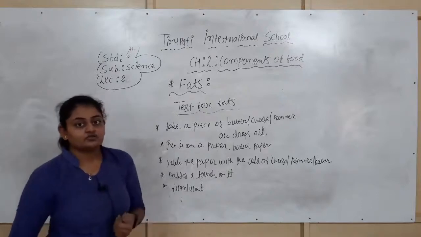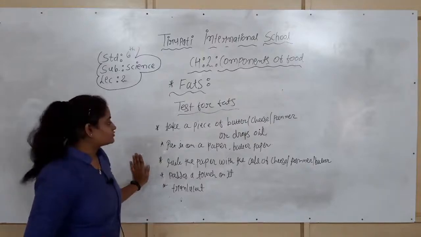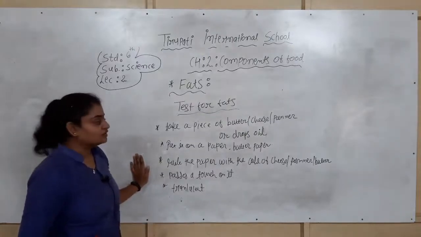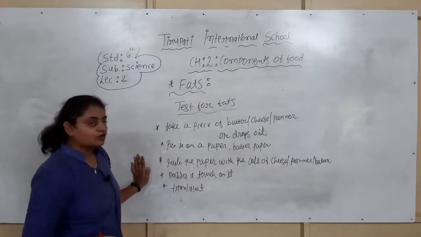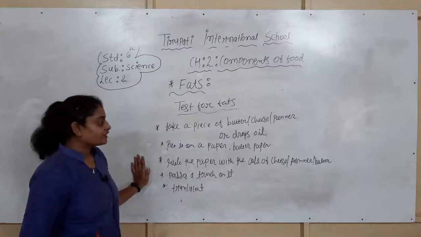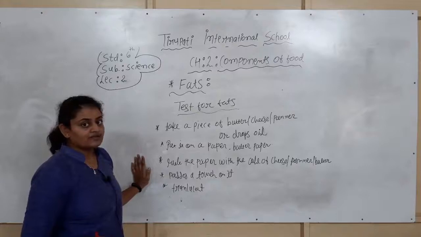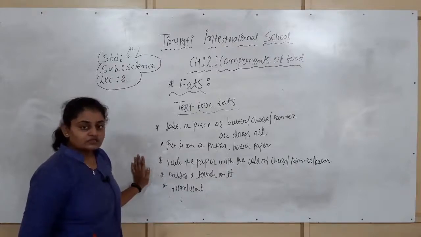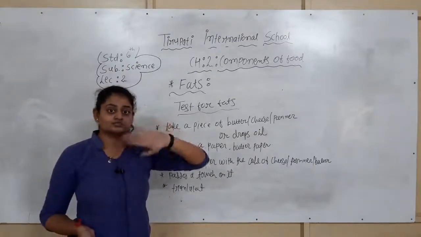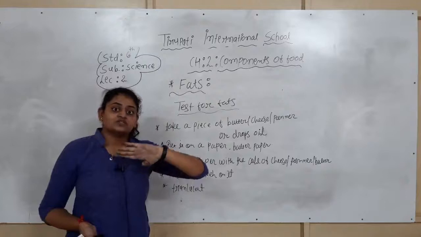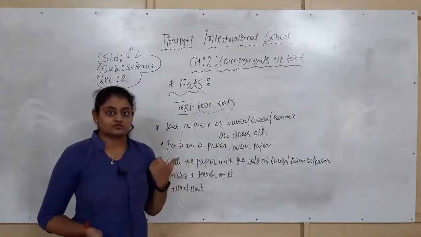So whenever you do this activity to test for fats, what should you do? Take a piece of butter, cheese, paneer and a drop of oil, and put it onto butter paper, or the regular paper of your book. Rub this piece on the paper, or you can also apply a drop of oil. After 2 or 3 minutes, you have to pass the light. You can see that the paper has become translucent. So this shows that there is the presence of fats.